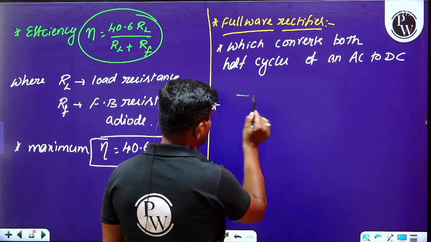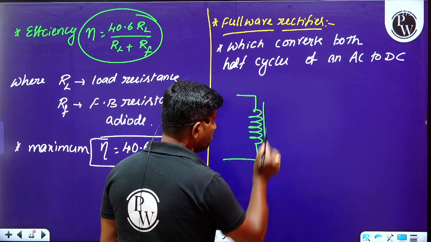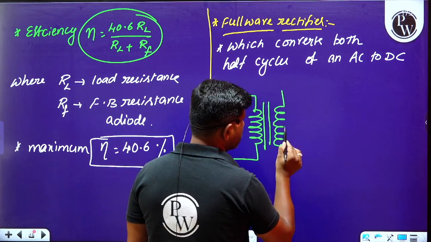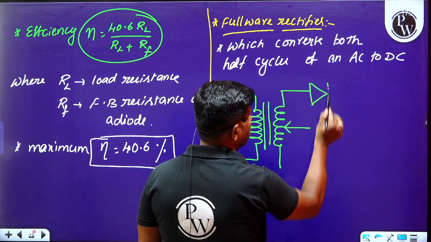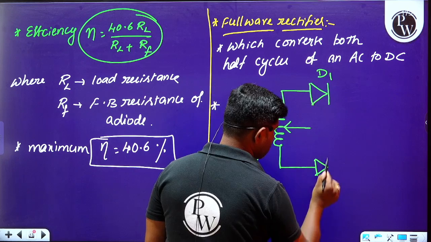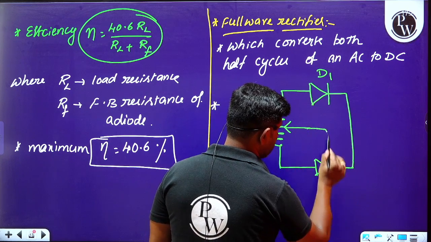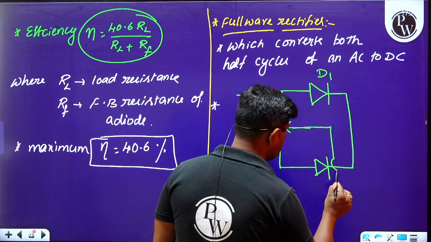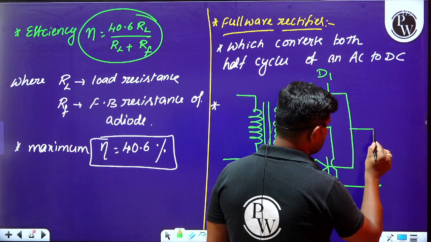So please observe this. In a full wave rectifier, there will be a transformer which is center tapped, along with two diodes. Please look at the board carefully. These are the two diodes, D1 and D2, and there is a center tap connection.